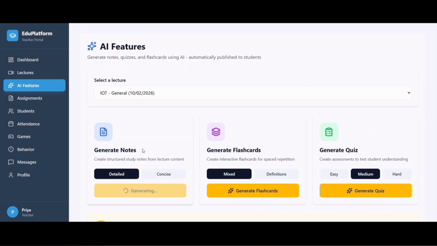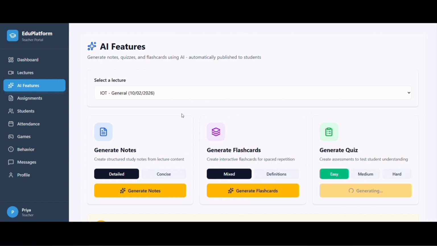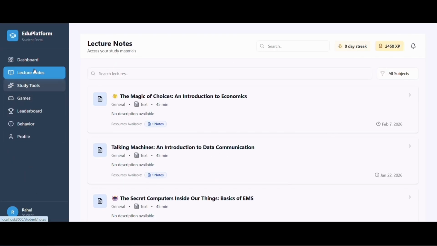Here, the teacher first selects the lecture and then can generate learning content automatically. With one click, the platform can generate structured notes, flashcards, and a quiz. Now, as you can see, all 3 are generated successfully. Next, let's move to the student portal.